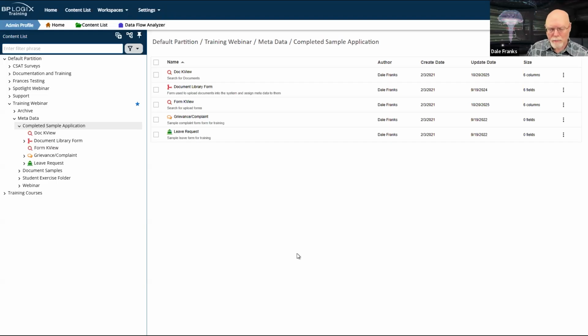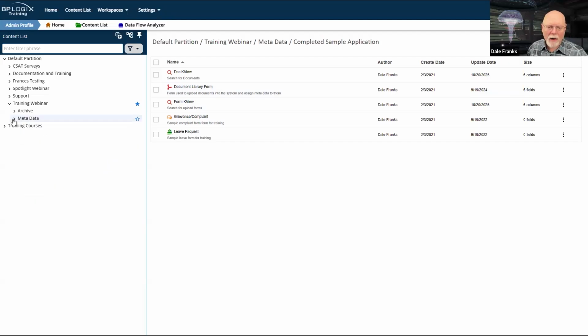these folders. What metadata provides is a means whereby I can take all of this information that is in completely unrelated folders. They can be anywhere in my system, and I can assign metadata to those objects, such as the forms, and then I can use that metadata in a knowledge view and pull all of the objects back that match the appropriate metadata that I'm looking for.